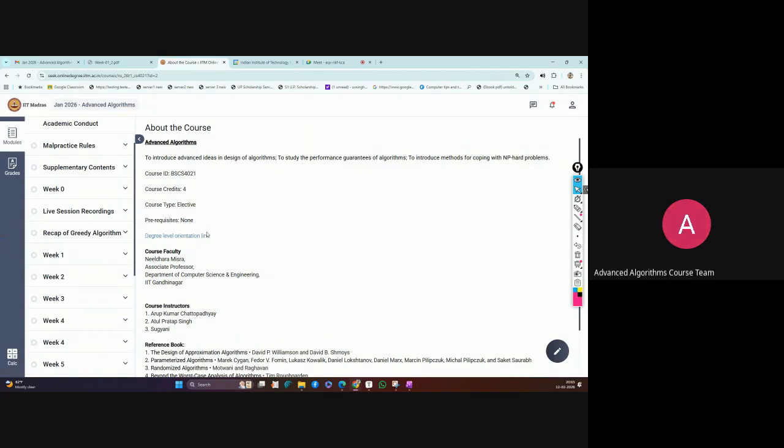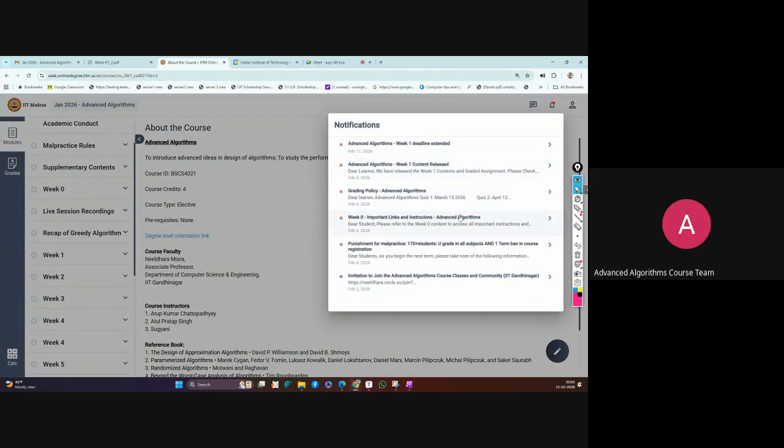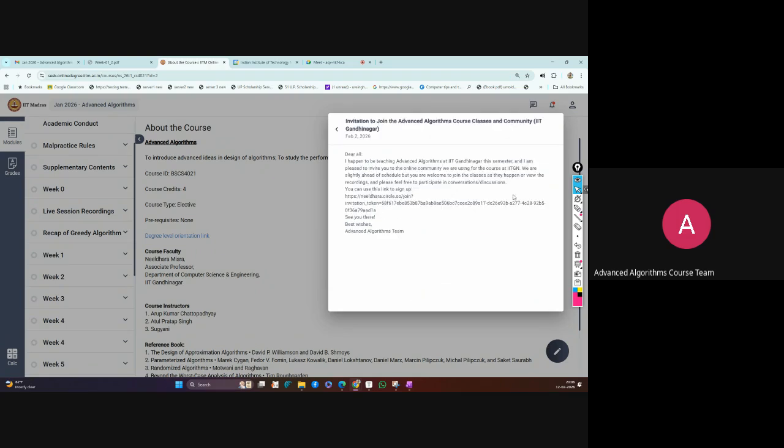So we have sent one announcement. You can see it on the initial day, and I have also sent it in the G space, an invitation to join the advanced algorithm course. This was the first announcement for this course.